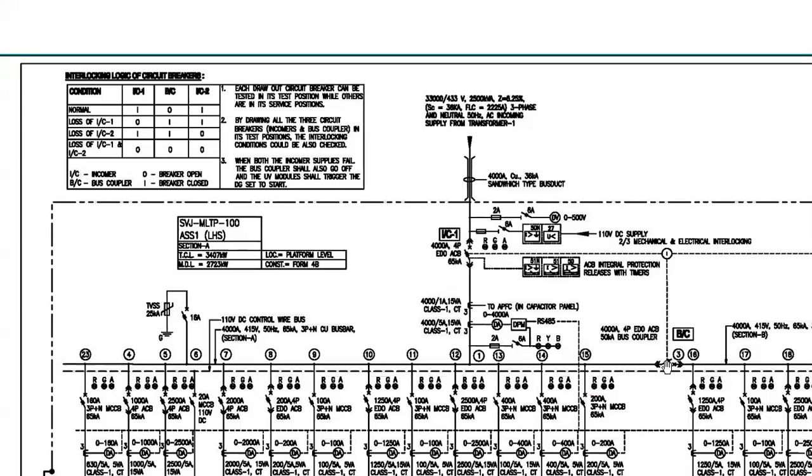When both the transformers are available, this bus coupler is off because there is no problem, both are healthy. Now once one incomer is lost, then this bus coupler closes and it gives supply to this part of the panel. So in that case, this particular section of the panel is also available for operation.